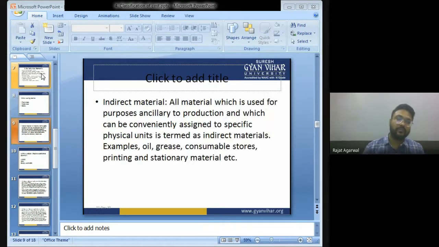Now, indirect material. All materials which cannot be easily traceable are known as indirect material. All the materials which cannot be easily traceable in a product are known as indirect material.